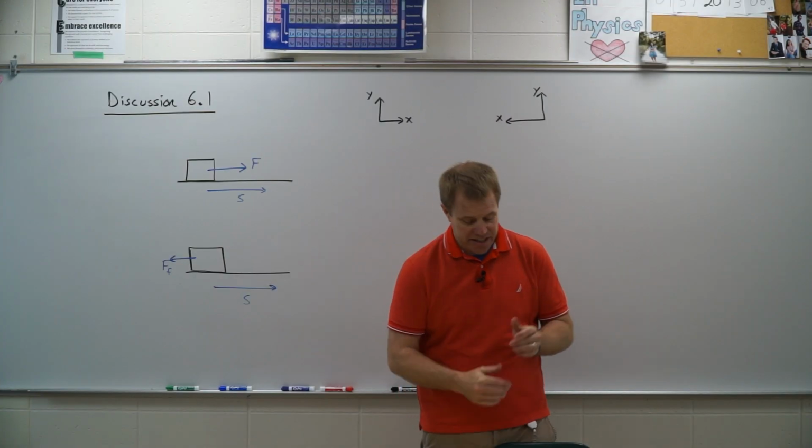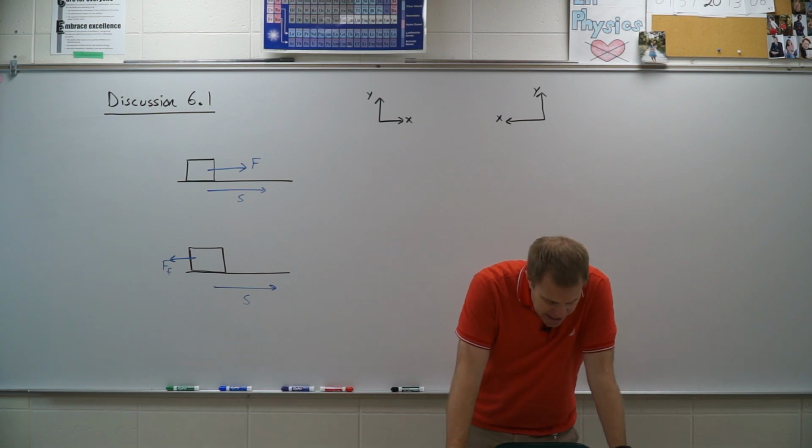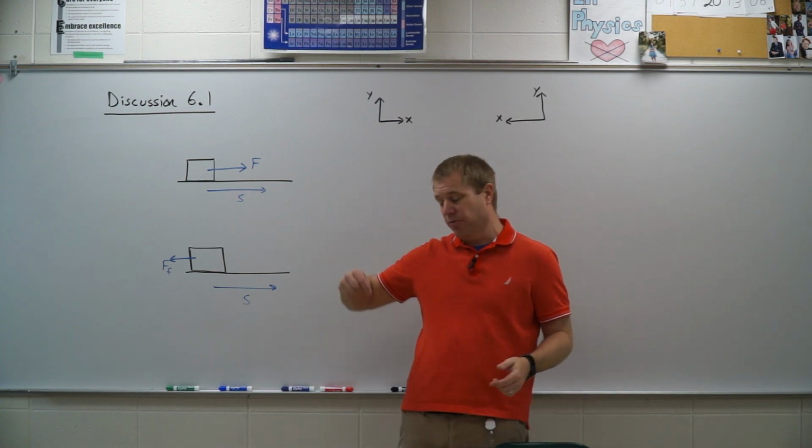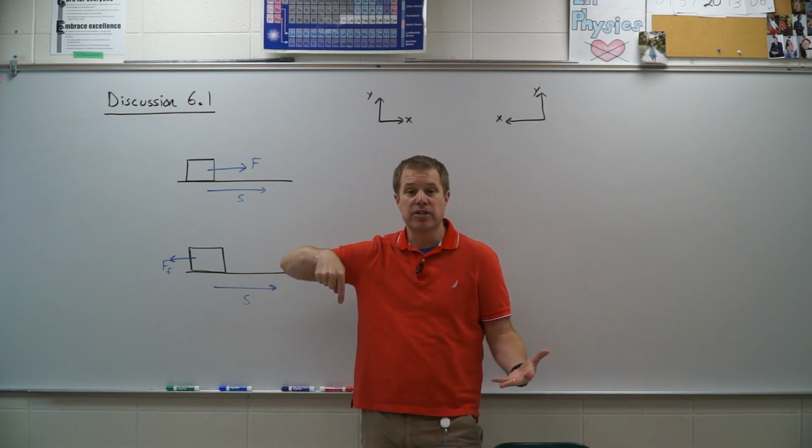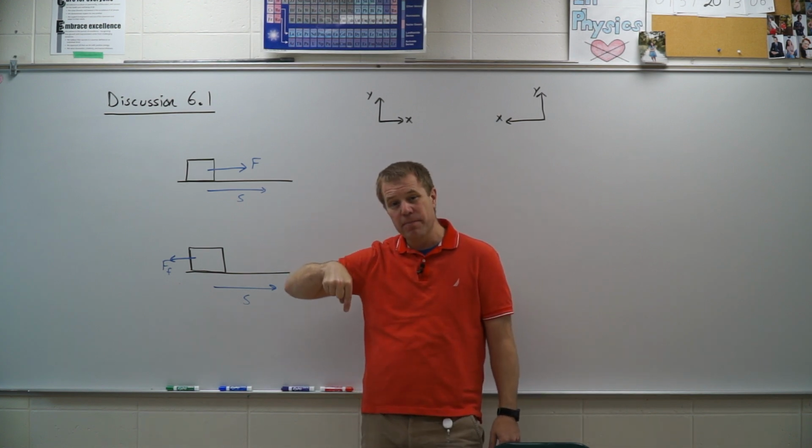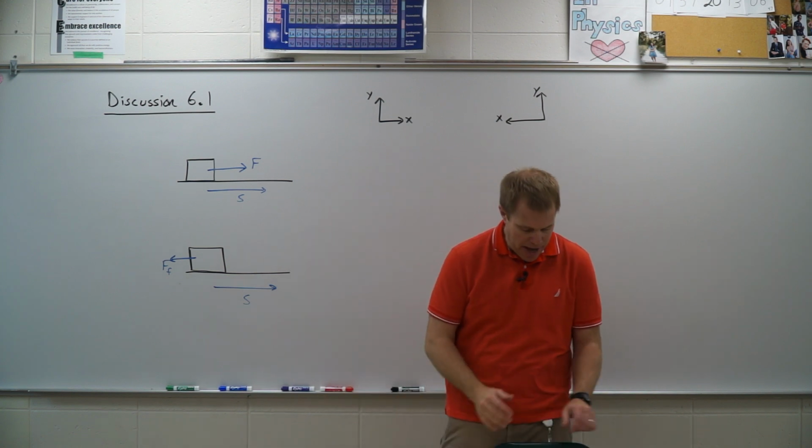Let's do this discussion 6.1. It says the sign of many physical quantities depends on the choice of the coordinates. For example, a_y for the free fall motion can be negative or positive depending on which way you pick. If I pick down to be negative, the acceleration due to gravity is going to be negative. If I pick down to be positive, the acceleration of gravity is going to be positive.